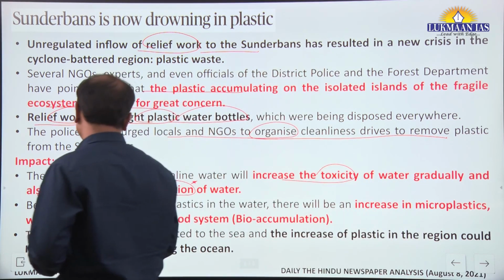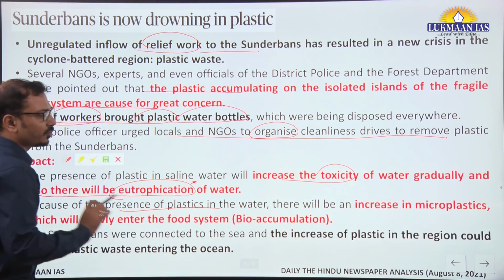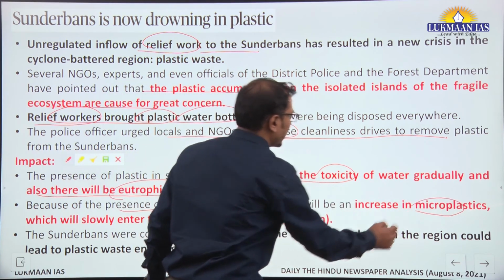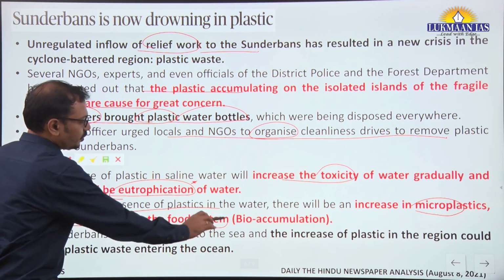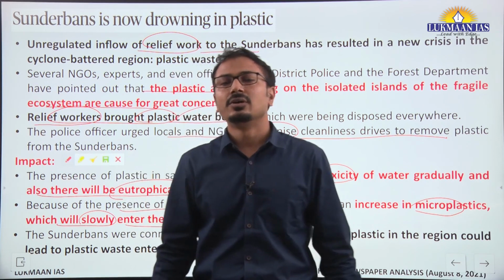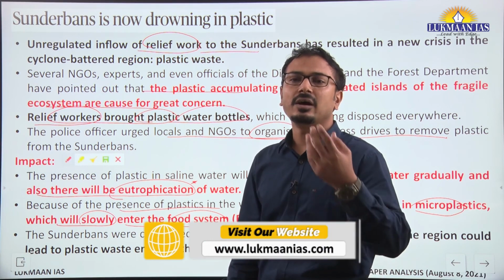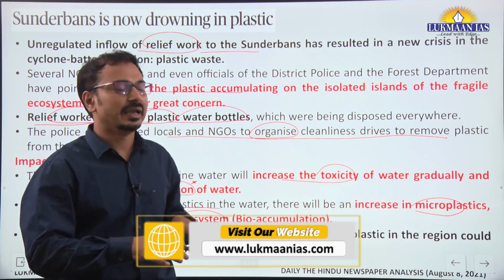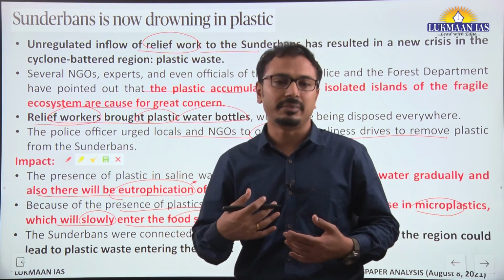The second impact is that because of the presence of plastic in the water, there will be an increase in microplastic. Plastic will degrade into microplastic, and this microplastic is a major concern as it will slowly enter into the food chain through bioaccumulation and biomagnification. Fish will ingest that, and then fish will be eaten by human beings later on. Again, that will lead to biomagnification. It will affect human beings ultimately.